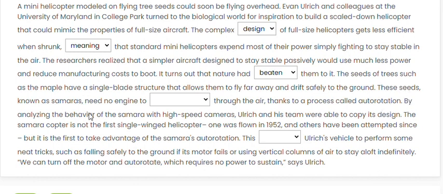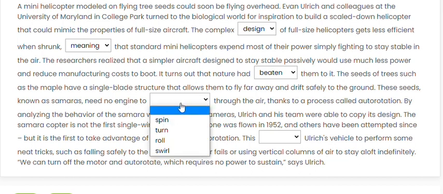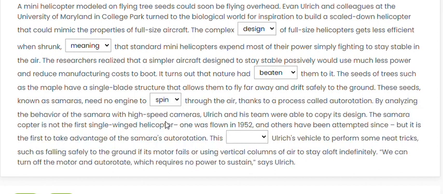These seeds need no engine to dash through the air thanks to a process called auto-rotation. So these seeds do not need an engine to dash. With to comes the first form, spin, turn, roll or swirl. They were talking about rotation, so we will select spin because spin and rotate mean the same thing in a round direction. By analyzing the behavior of the samara with high-speed cameras, the person and his team were able to copy its design.